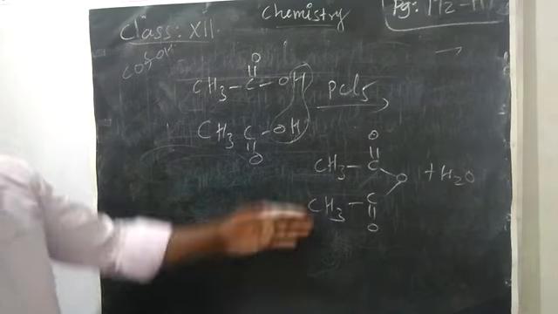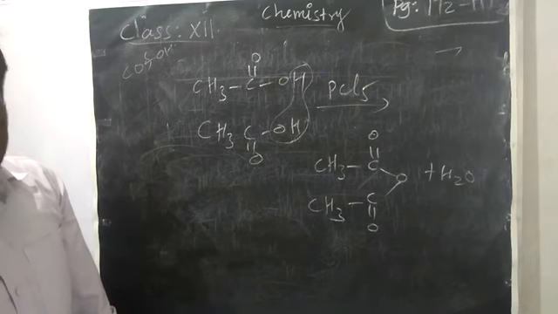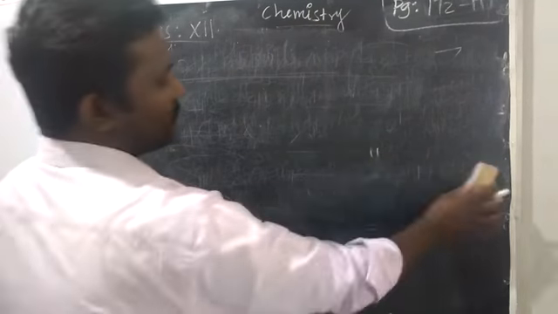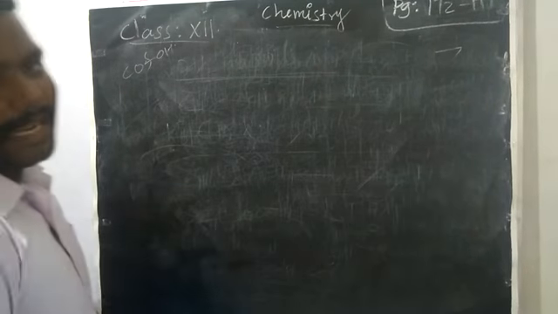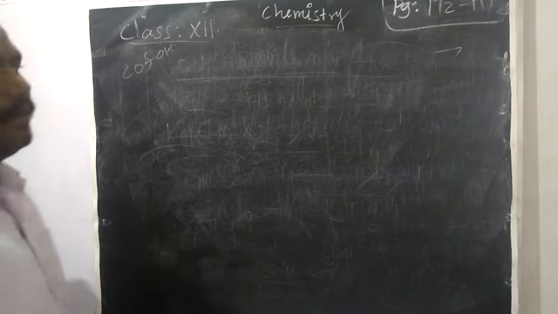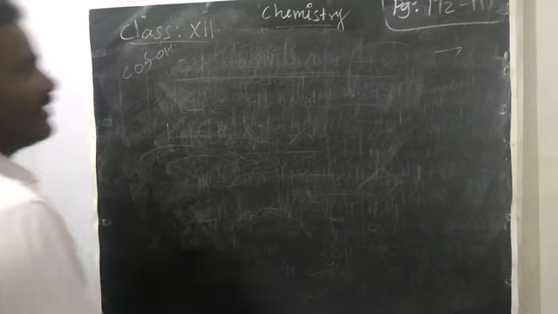Okay, acetic anhydride. Next we are going to prepare the halogenation reaction. Halogenation means addition of a halogen like bromine or any other halogen, chlorine, iodine we can add. Here we are going to add chlorine in the presence of red phosphorus.